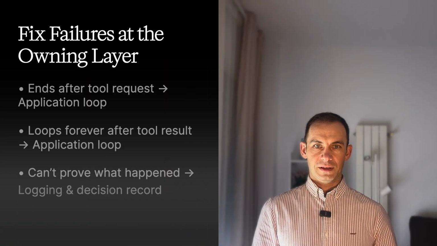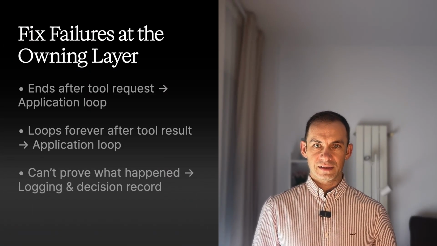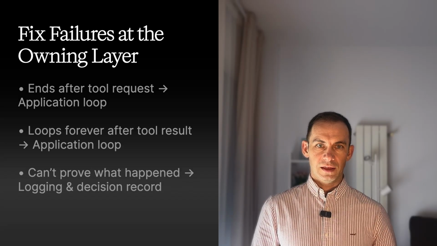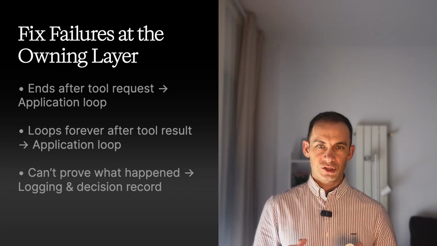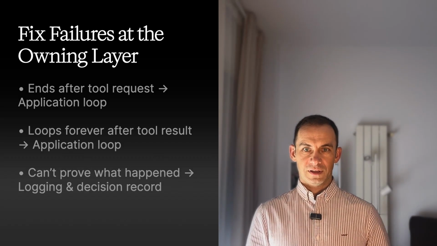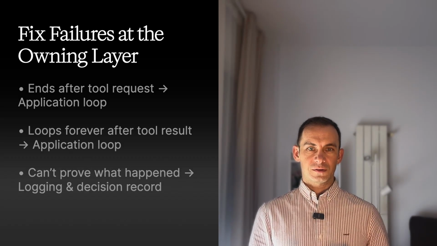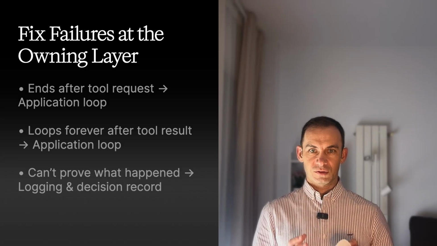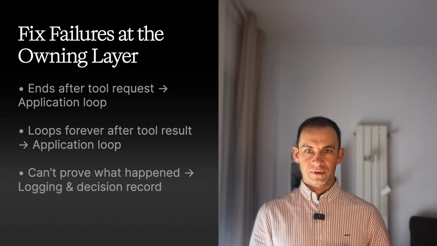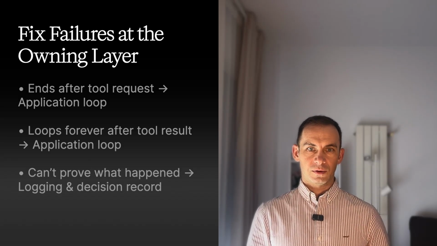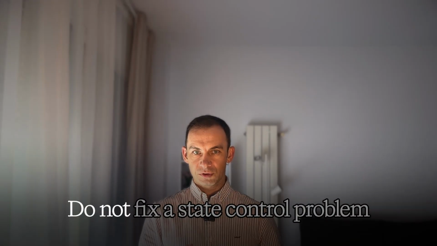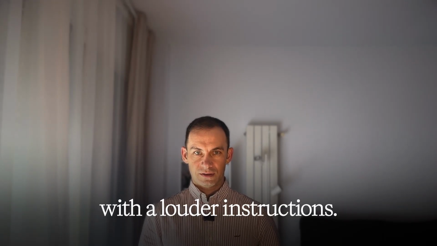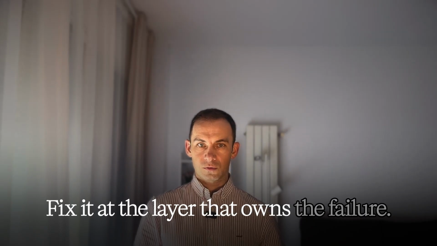If the failure is that the application ends after the tool request, the owning layer is the application loop. If the failure is that the application loops forever after a tool result, the owning layer is also the application loop. If the failure is that the application cannot prove what happened, the owning layer is logging and trace design. Do not fix a state control problem with louder instructions. Fix it at the layer that owns the failure.